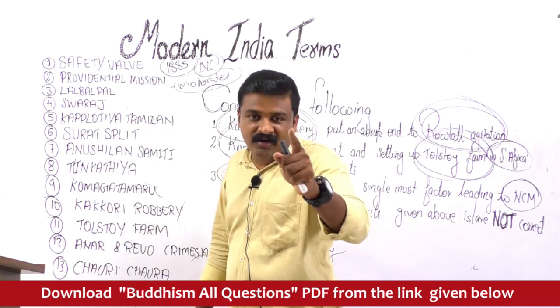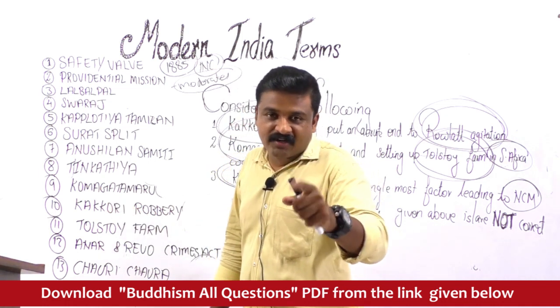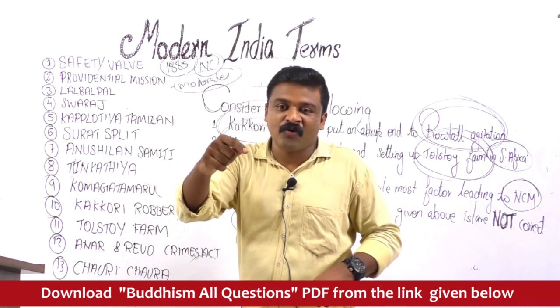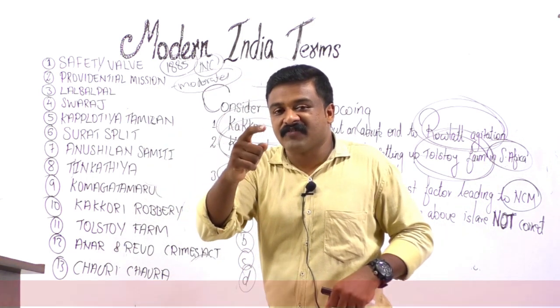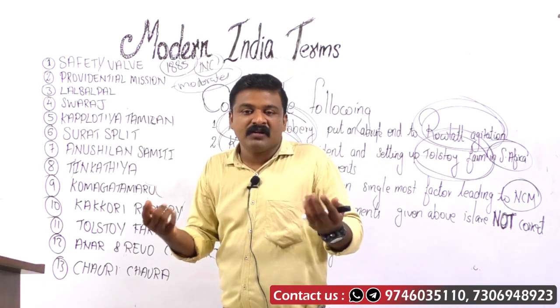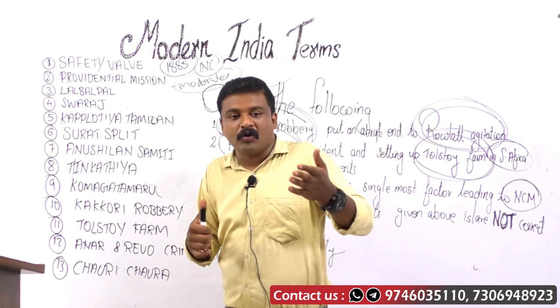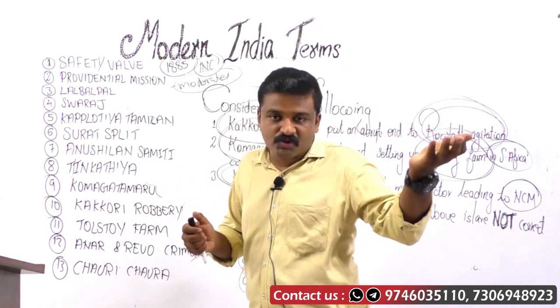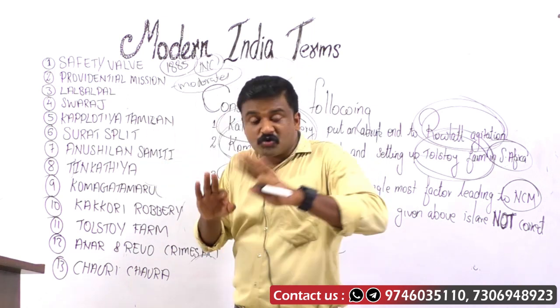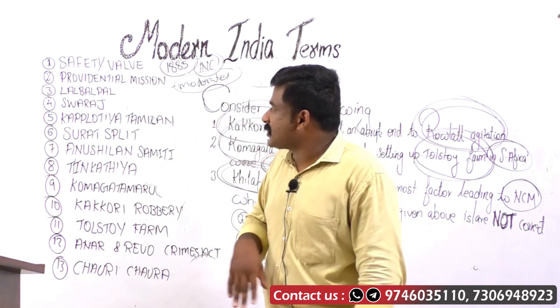Extremists said you are outsiders and it's our land, and we have the self-government right. Swaraj is our birthright. There is no need for any support or guidance from foreigners. We are capable of ruling ourselves. So extremists had no faith in this providential mission theory.